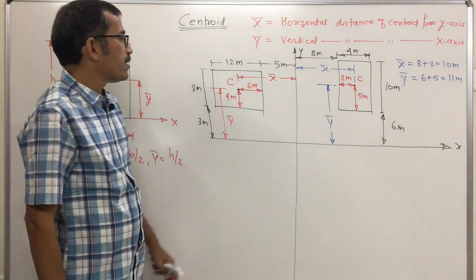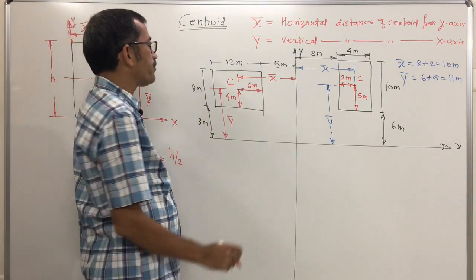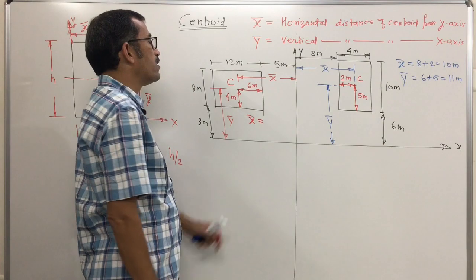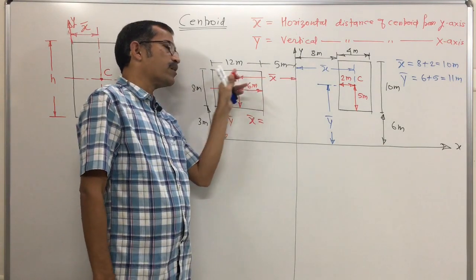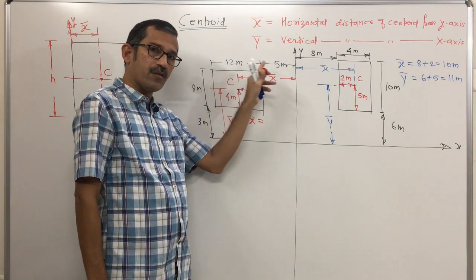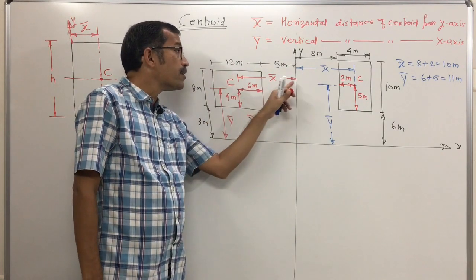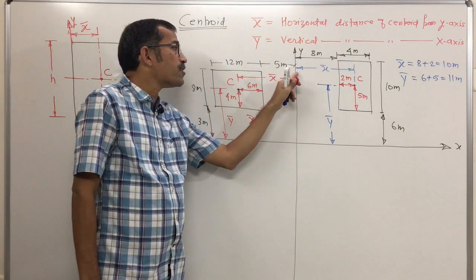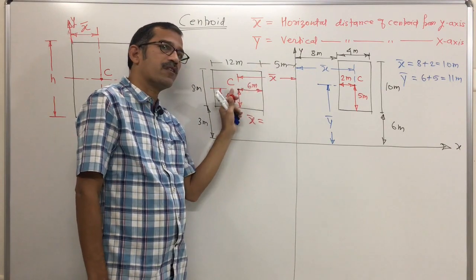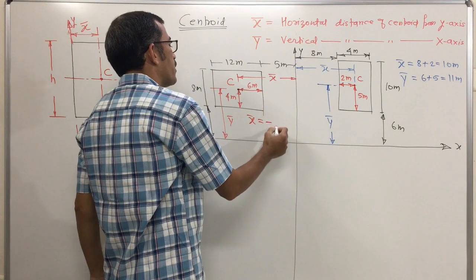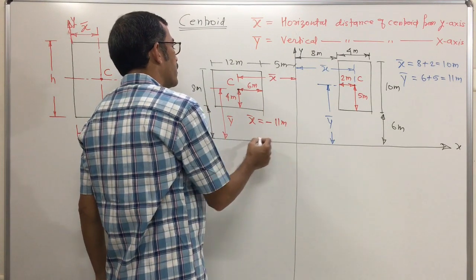Now if you want to find x bar, first important, the centroid is on the left side of the y axis, which means negative. This one is 5 meter. Next is 6 meter. That means your x bar becomes minus 6 and 5, if you add, minus 11.